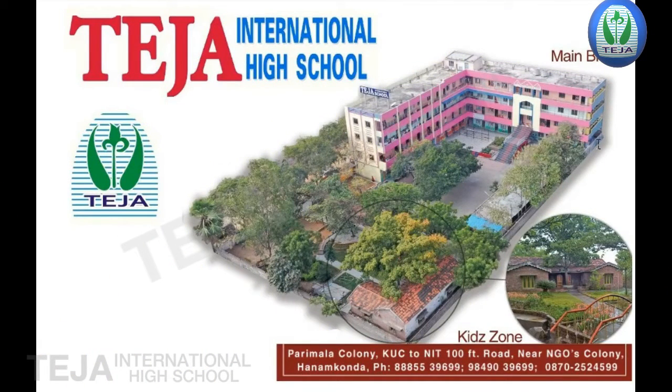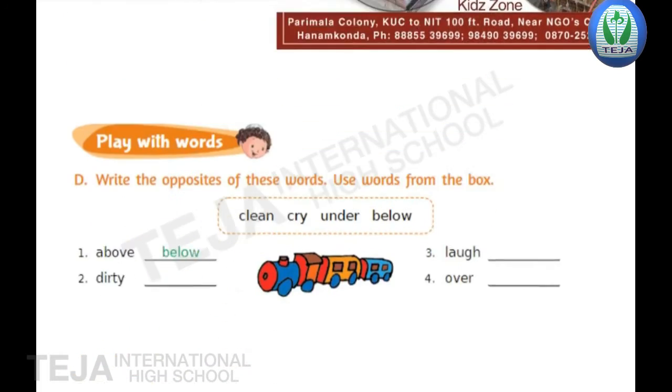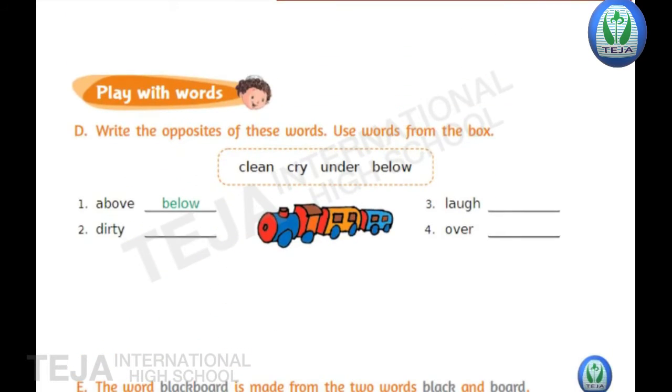In our last session, we discussed the bits as well as the hard words of the lesson. Why did Seema fall? Children, today we'll discuss the remaining bits of the lesson. Okay? Now, play with words. In play with words, bit D, write the opposites of these words. Use words from the box.